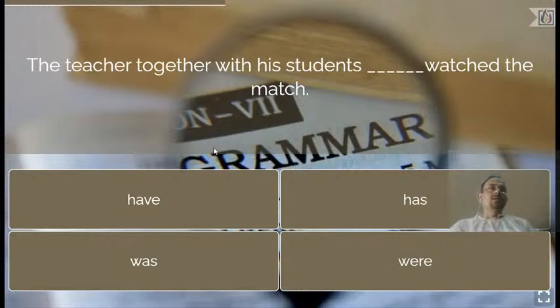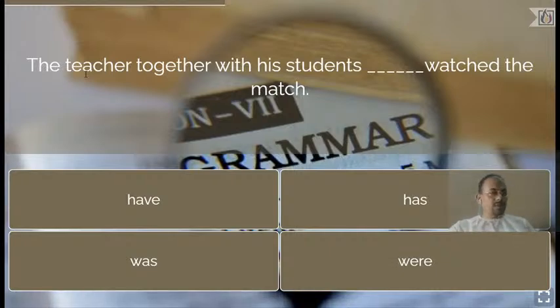Why? Because always remember, there is a rule: if two subjects are connected with together with, then the verb will not agree with the subject which is close to it, but the verb will agree with the first subject. As the first subject is teacher, which is singular, the verb should be singular.